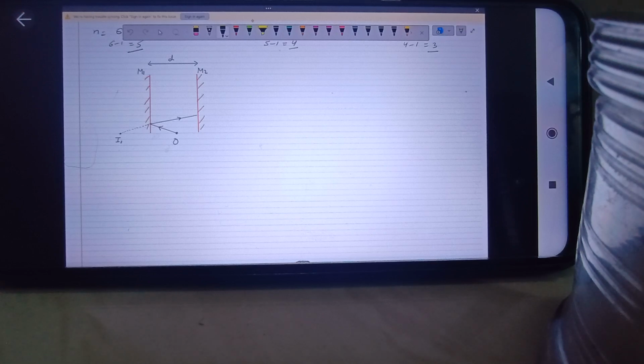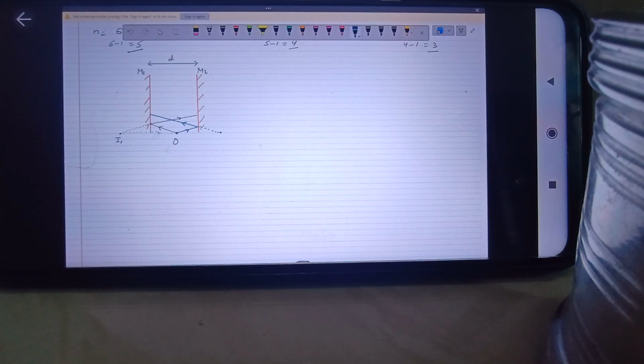But don't we need 2 rays to form an image? Yes, 2 rays. I can take another ray also, which will get reflected at a different angle, but the rays will meet at the same point. Or I can take a ray going straight and getting reflected back. In the same way, a ray starting from the object going to mirror 2 will get reflected back making the same angle, and the image will be formed exactly at the same distance as the object is in front of it.